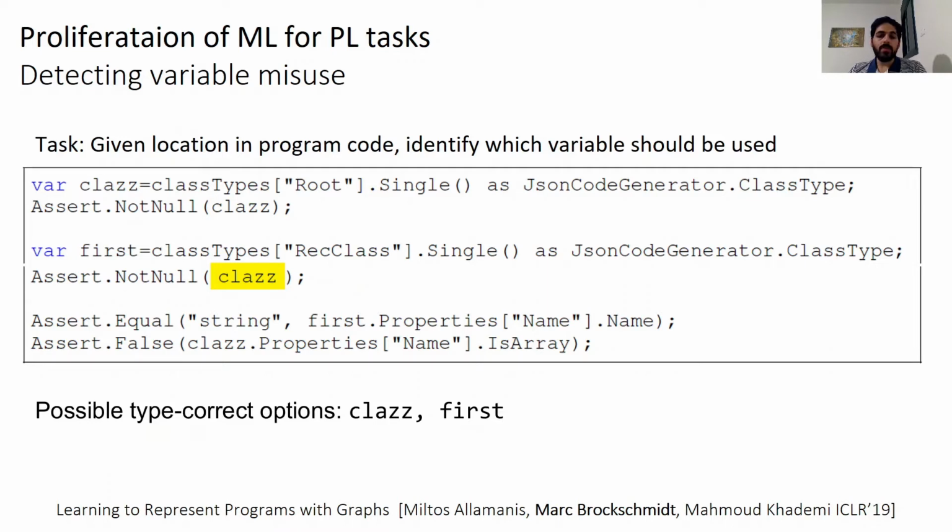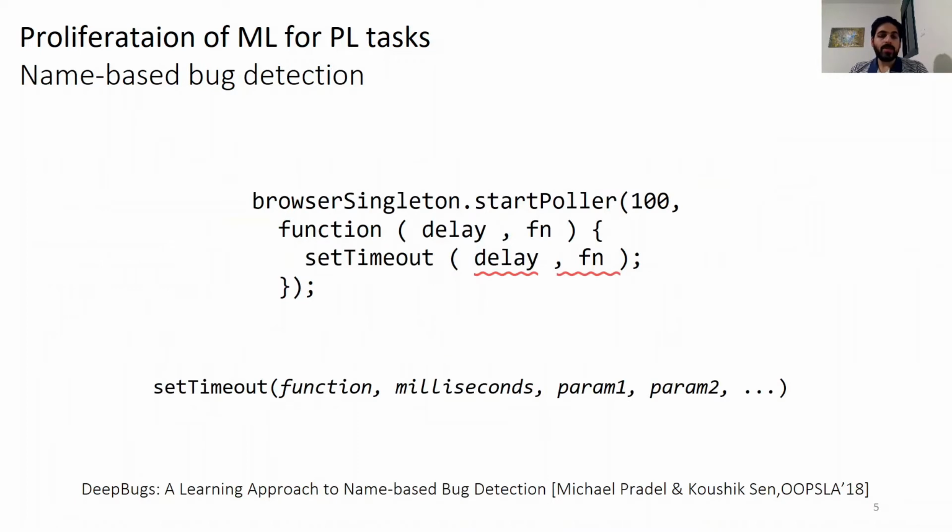In this example, the GGNN model selects the correct variable that should be used at a given program location. So we can see that in this location, in yellow, the model chose class. With this model, we can find real bugs in our code. Here is another example of bug detection taken from OOPSLA. This model detects bugs in JavaScript only by variable names, without knowing the variables' types.